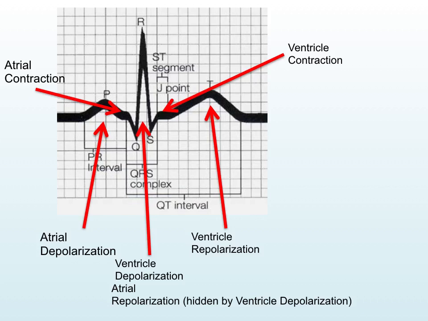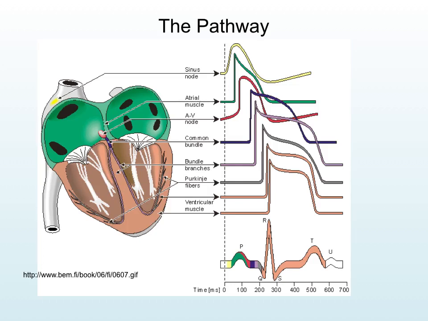So the full cycle of the ventricle is found within the QT interval, whereas the full cycle of the atria is found within the PR interval. So let's lay this all out in terms of what we see in terms of the ECG. And so what we see is an overlay of all of the various waveforms that we just looked at. Each one of these waveforms is going to be summated into the ECG readout that we see at the bottom of the segment. Notice the time intervals that we see.